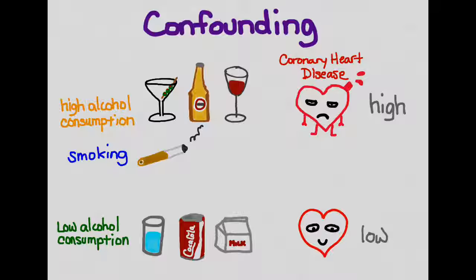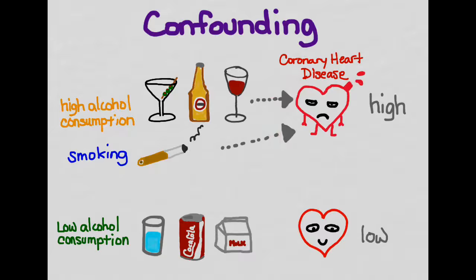Okay, so it could be that alcohol consumption has no effect on coronary heart disease, but it's because people in this group smoke, and the smoking is what causes their high coronary heart disease. So this is an example of a confounding variable. And so you don't know which of these factors is the actual cause of the increased risk in this category.